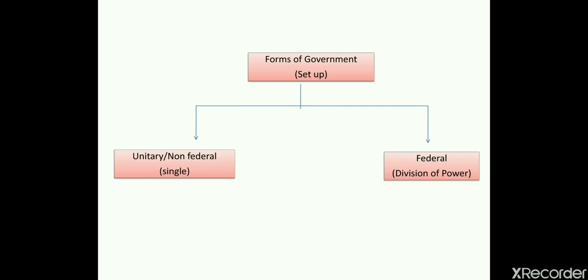And a country or a state which has the division of power between various authorities is known as the federal form of the government. So where we have a single authority, that comes under the non-federal or unitary form of the government, and the country or place which has the division of power or authority divided into two parts or three parts is known as the federal form of the government.